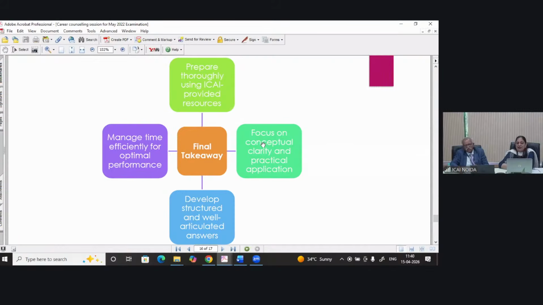The final key takeaway is to prepare thoroughly, make the best utilization of ICAI provided resources, focus on conceptual clarity, which we have already talked about, and develop structured and well articulated answers. If you have writing practice, you will have that habit of writing structured and well articulated answers. Time should be efficiently managed, and your performance will definitely be optimum, right?